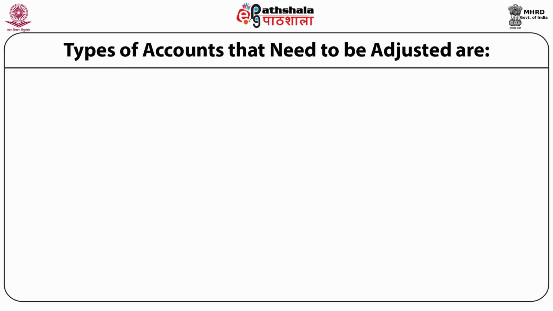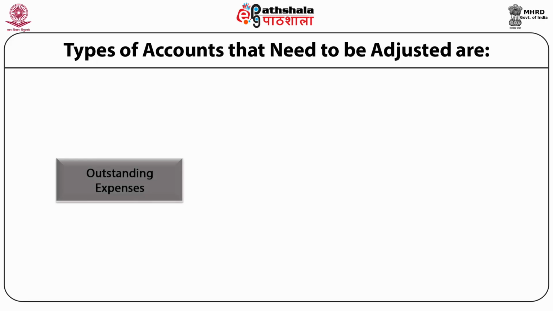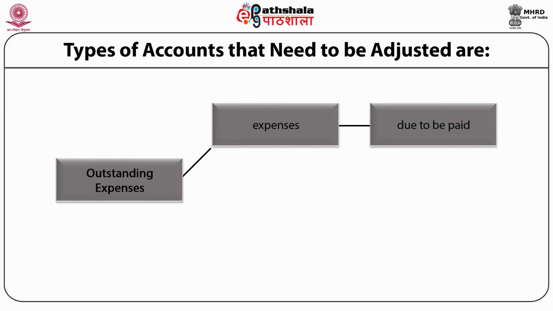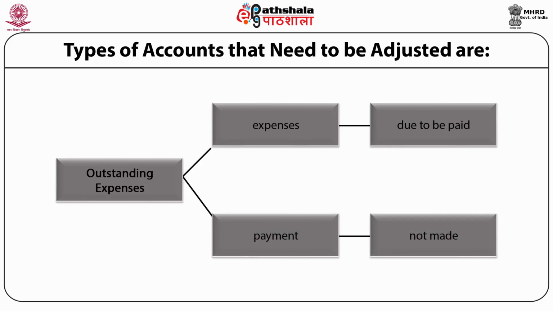The figure discloses that outstanding expenses are the expenses, the benefit of which has been taken and these are due to be paid. It is the responsibility of the organization to pay these expenses, but the payment is not made yet. It simply means that payment is to be made in future or in the coming financial year. So these are the liabilities of an organization and are shown on the liabilities side of the balance sheet.